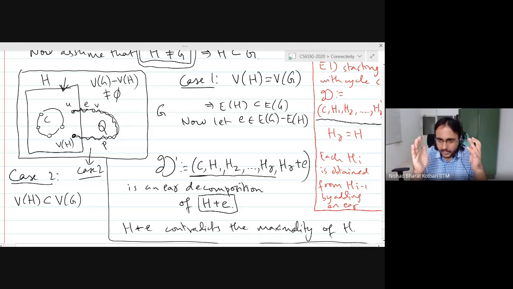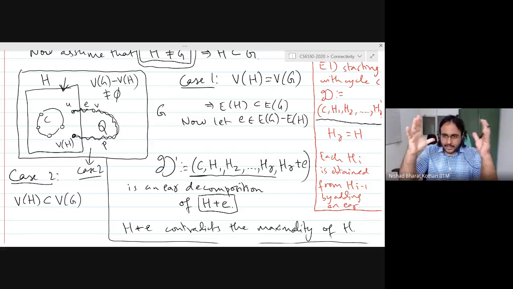So we are going to take as big a subgraph as possible which satisfies the conclusion we are trying to prove. If this subgraph H is equal to G, then we are done. Then there is nothing to prove. So let us suppose that H is not equal to G. It is the biggest subgraph of G that satisfies the conclusion we are trying to prove.